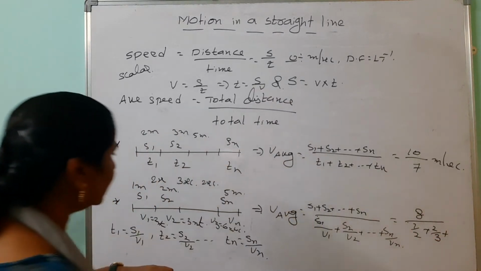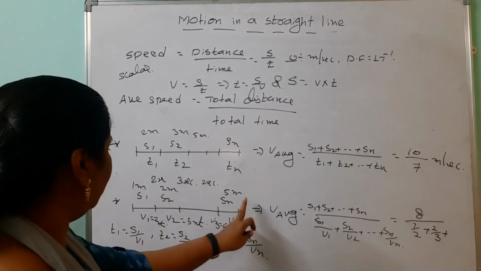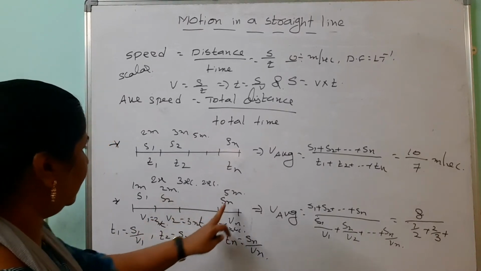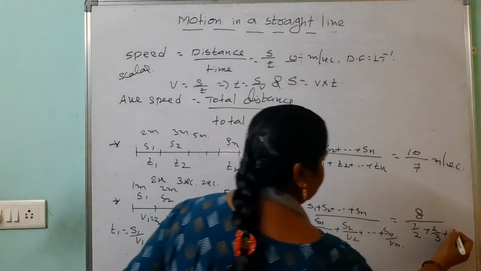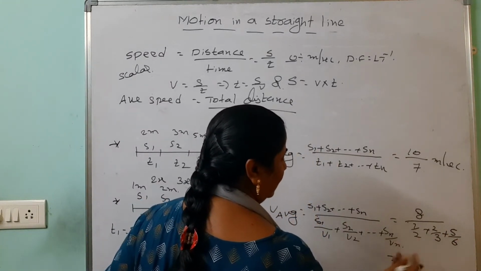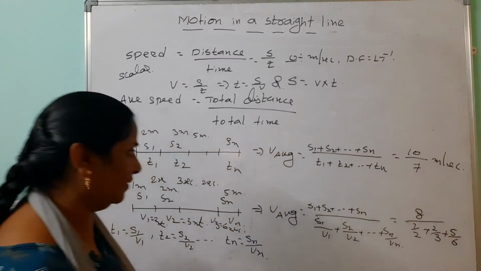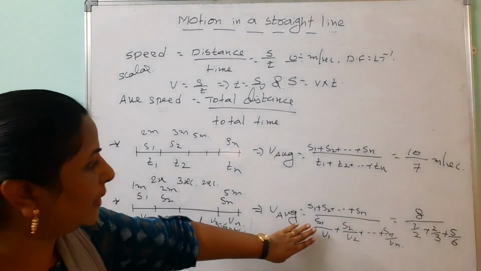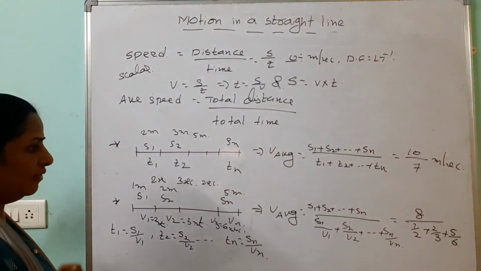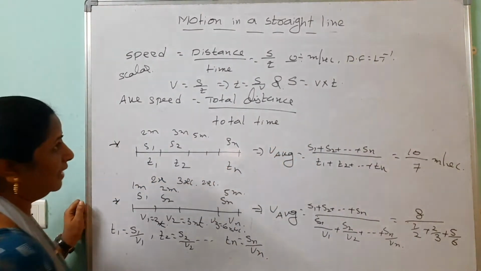Plus T3 is how much? This is the 5 meters. So 5 by, here we are taking 5 plus 3, 8, okay, 5 by 6. So here you can take the LCM and you can find out what is the average speed of this one. So this is in terms of speed and distance, this is in terms of speed and time. Here we find one more application. This is very, very important.